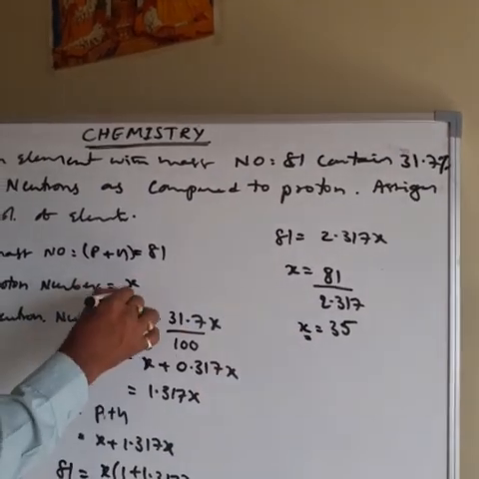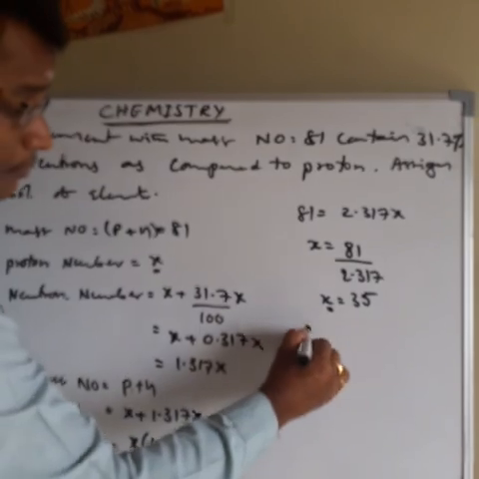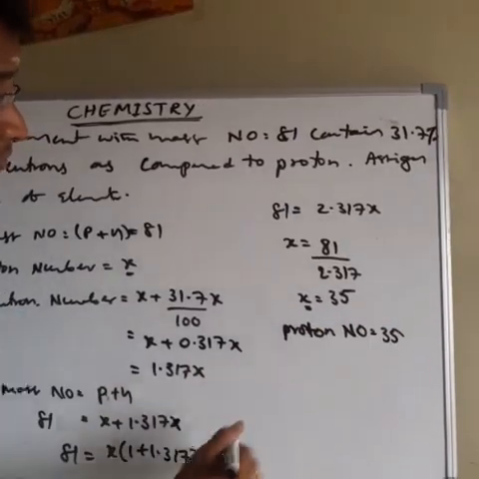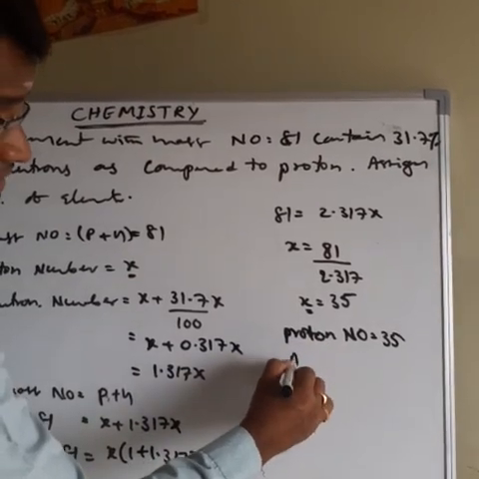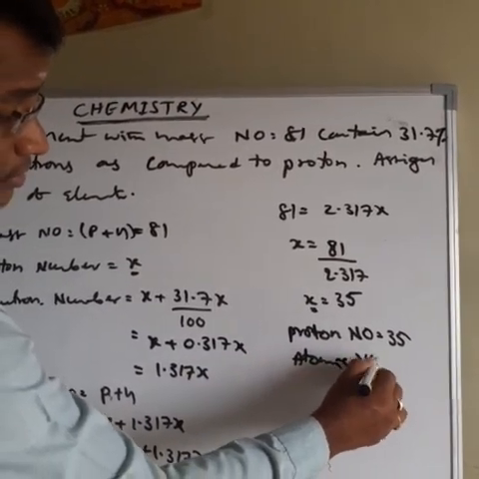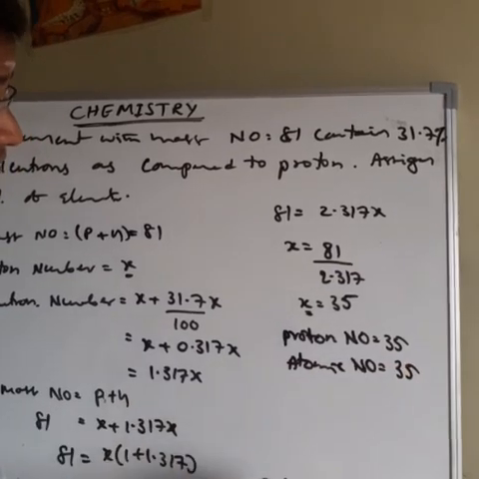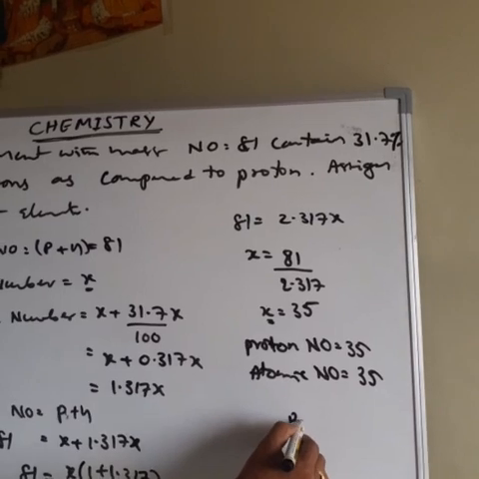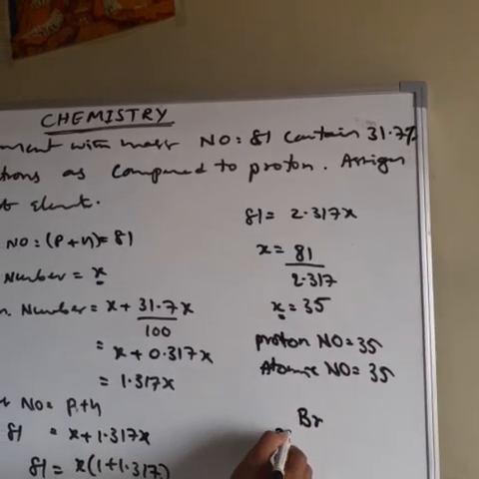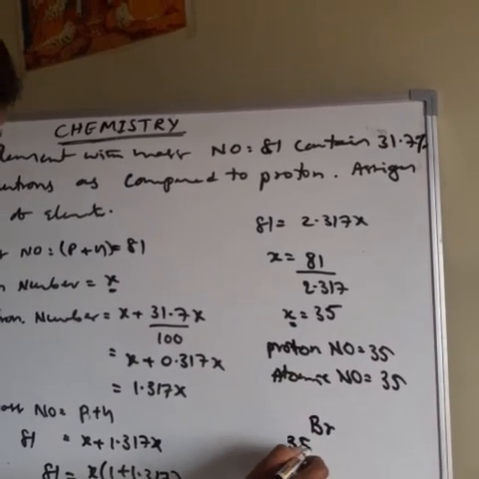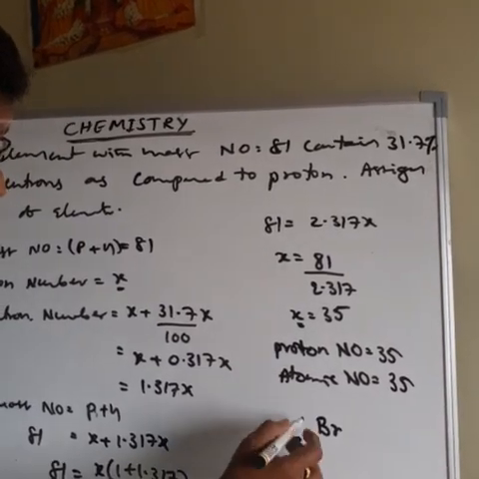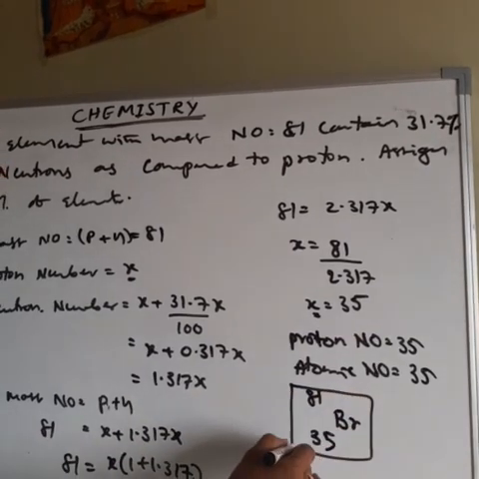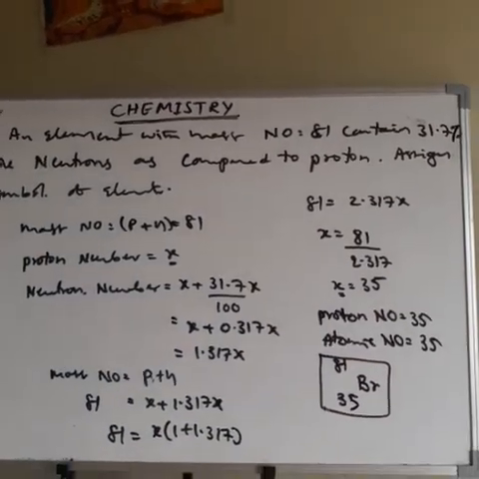The x value here is the proton number. So proton number is 35. Proton number 35 means atomic number is also 35, because atomic number equals proton number. Then what is the 35 element? The element is bromine, atomic number 35. Then mass number is 81, already given. So this is the symbol of the element. So that is about the question.